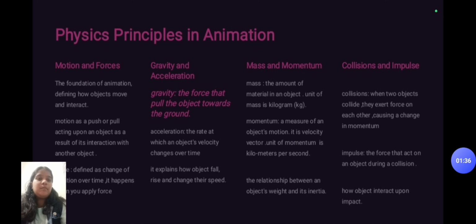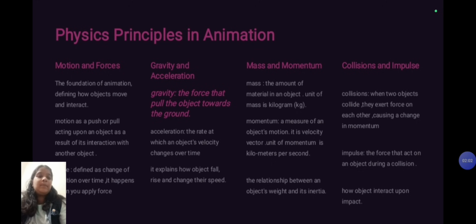Mass and momentum. Mass. Mass is defined as the amount of material in an object. The unit of mass is kilogram. Momentum. Momentum is defined as a measure of an object's motion. Momentum is a vector quantity. The unit of momentum is kilogram meter per second. Mass and momentum explain the relationship between the object's weight and its inertia.